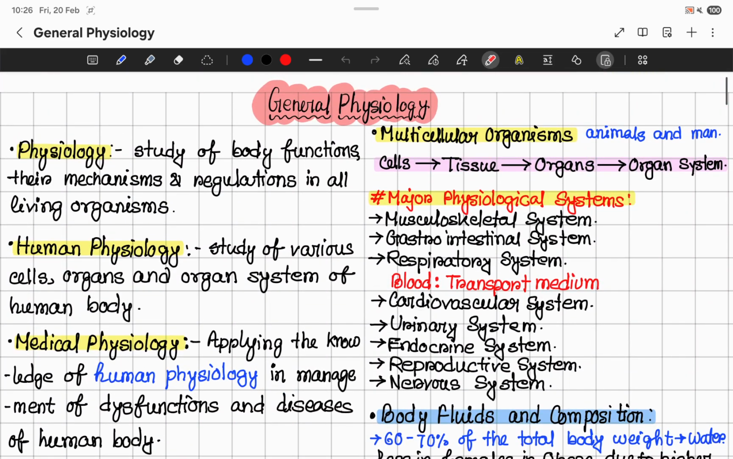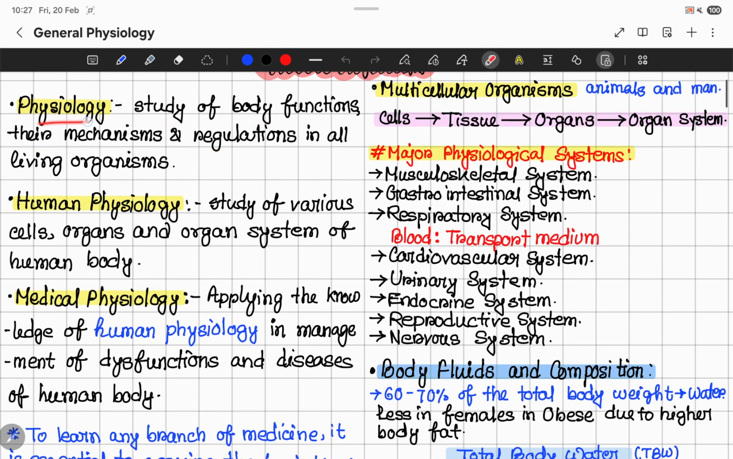So, without wasting any more time, let's get started. First of all, what is physiology? Physiology is the study of body functions and their mechanisms and regulations in all living organisms.